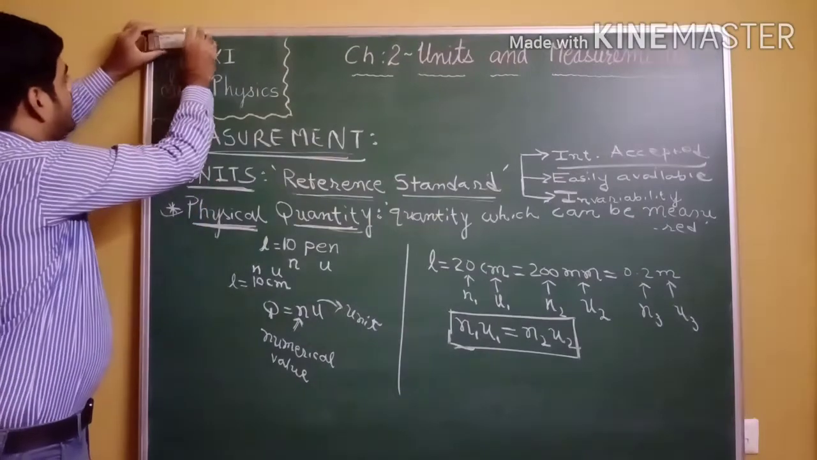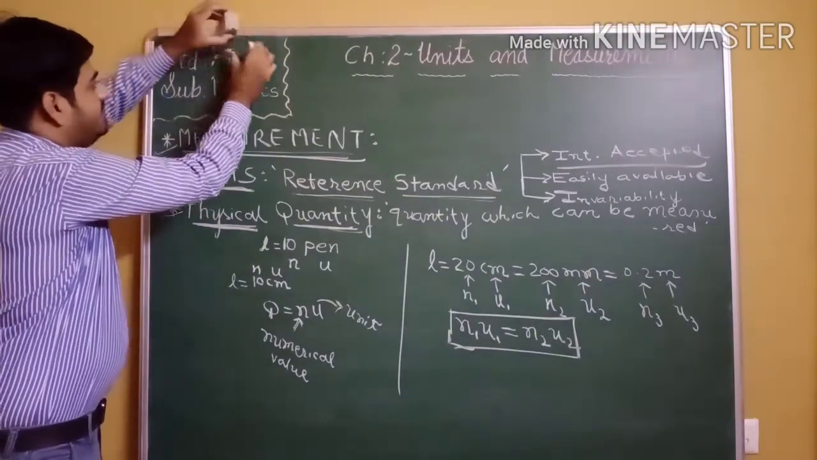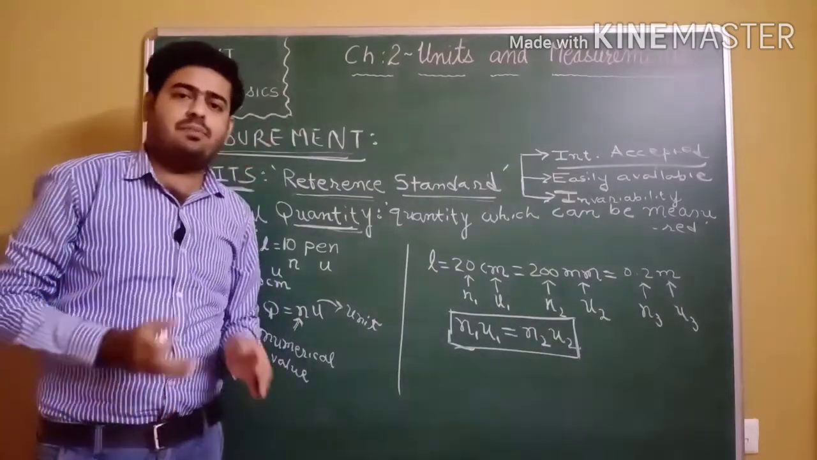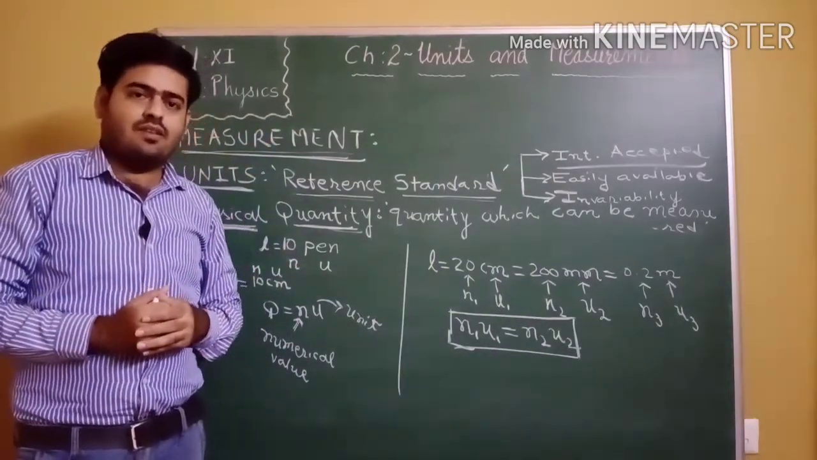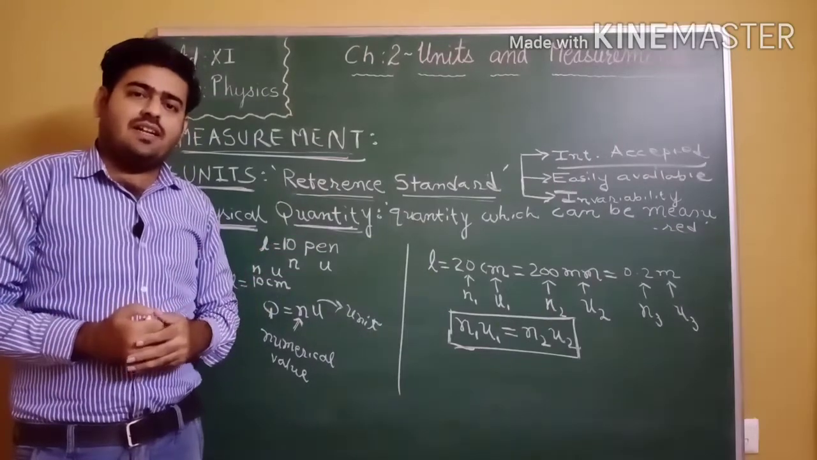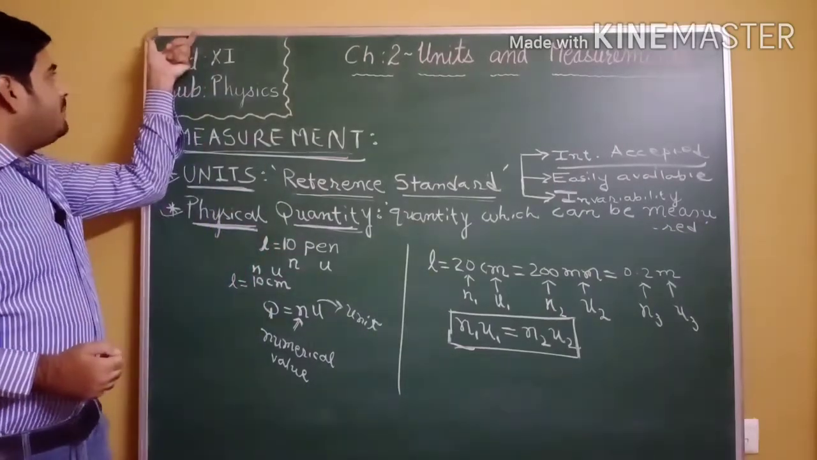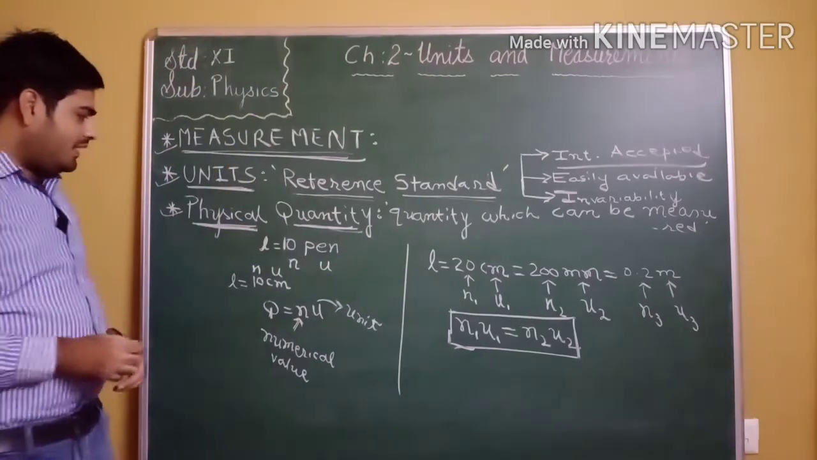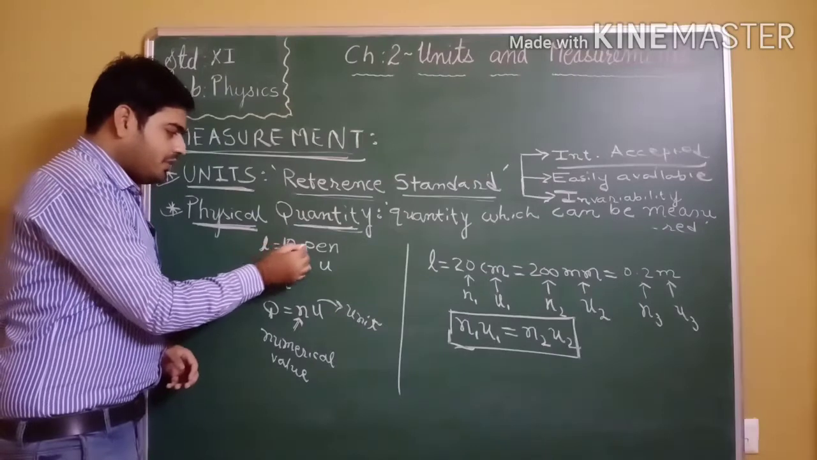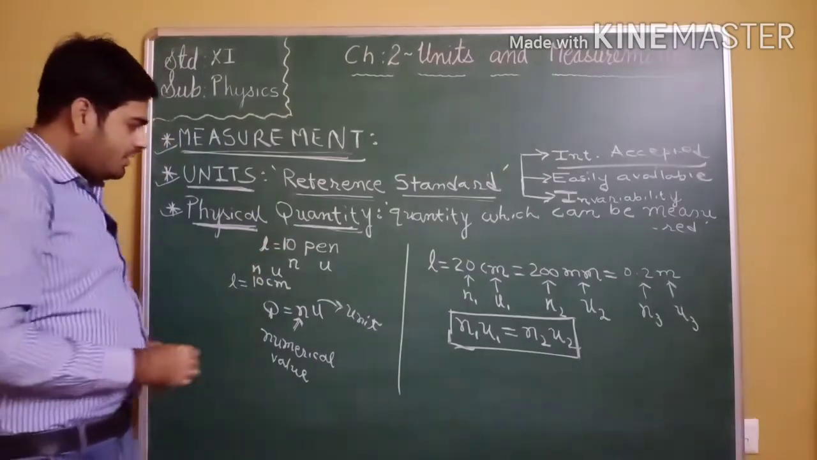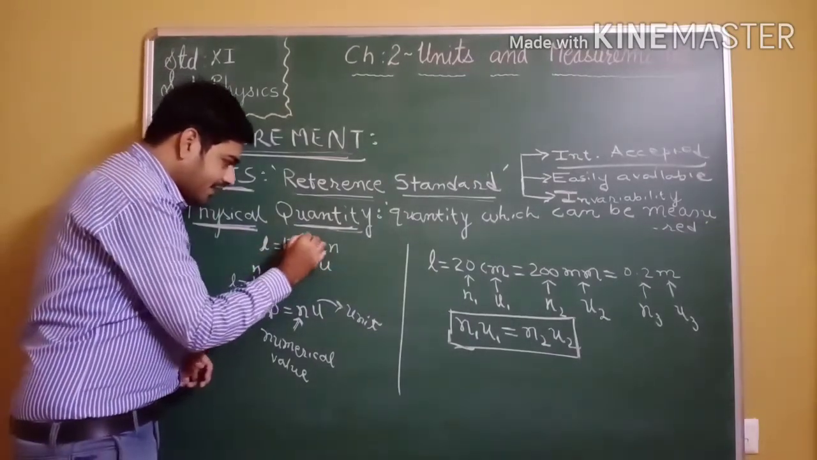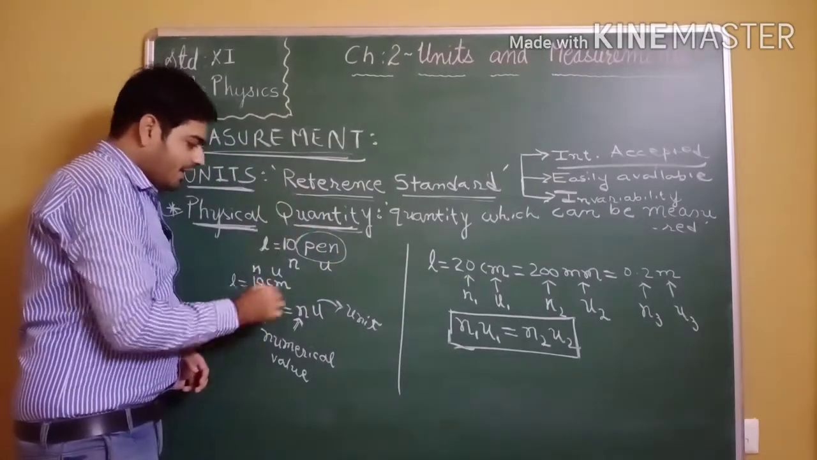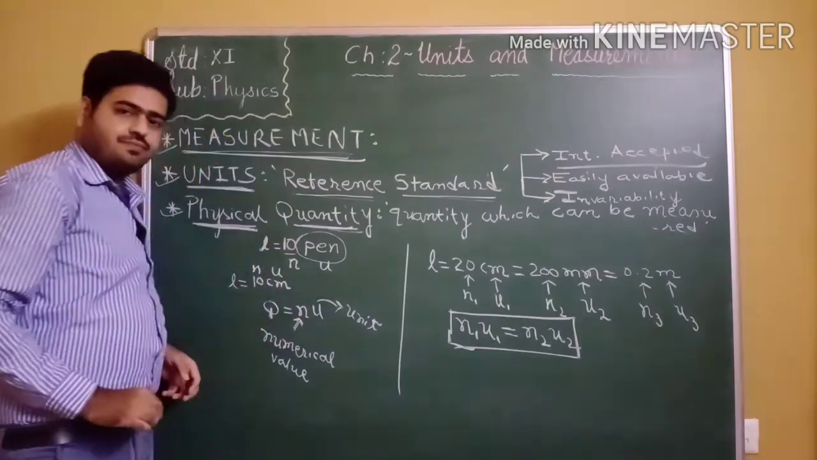So one duster, second duster, third duster, like that. So here I am considering the reference standard as duster. You can consider the reference standard as pen also. One pen, second pen, third pen, correct? For example, the length of this board is equal to 10 pen. So here pen, that is the reference standard, and 10, that is the numerical value.